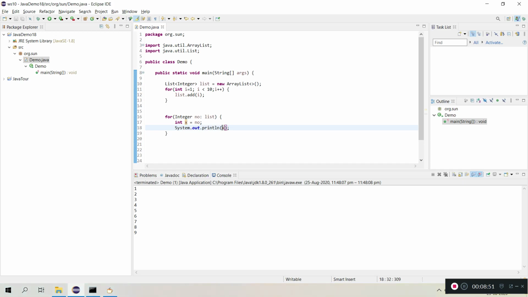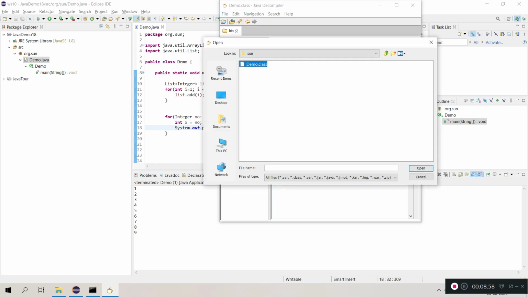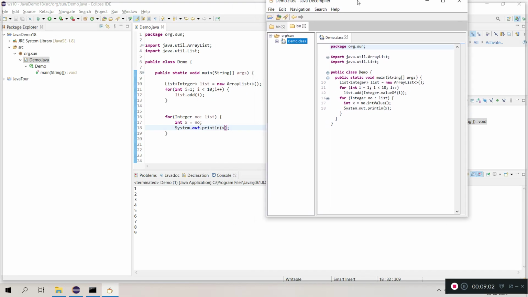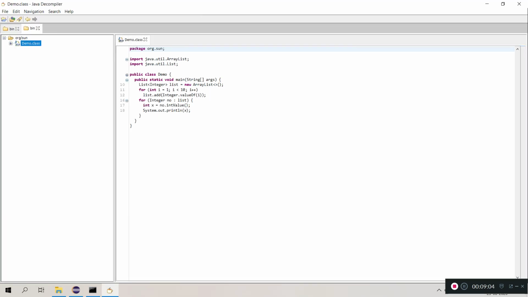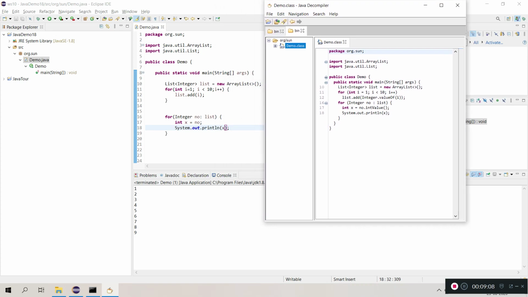Okay, let me go to the decompiler and see how the Java compiler does it for us. This is the piece of code which we have written. Here the first line is creating the ArrayList of integers.